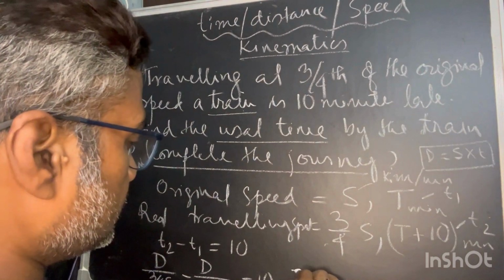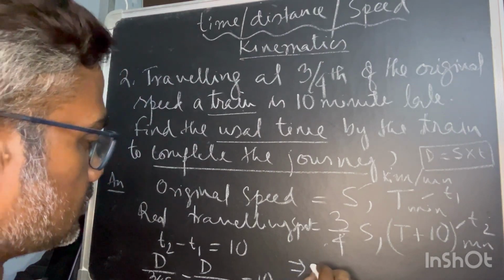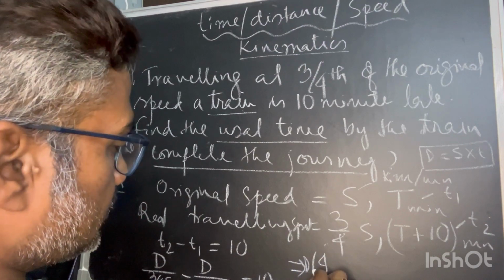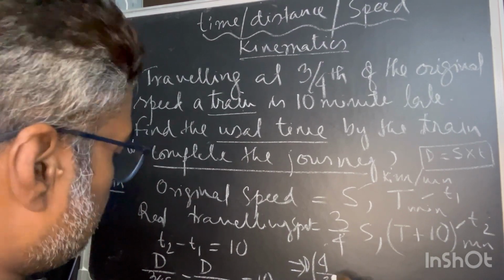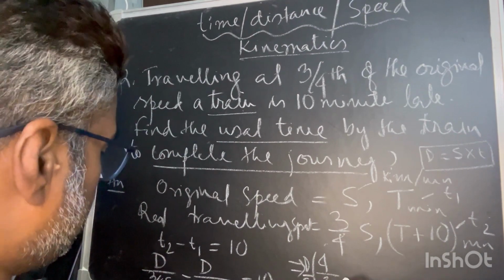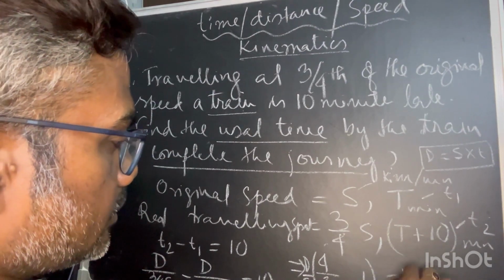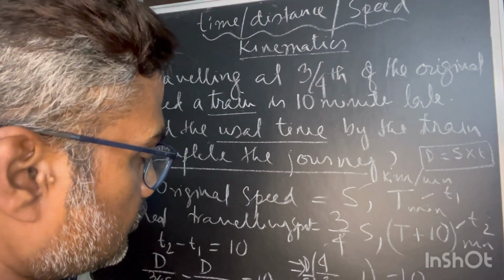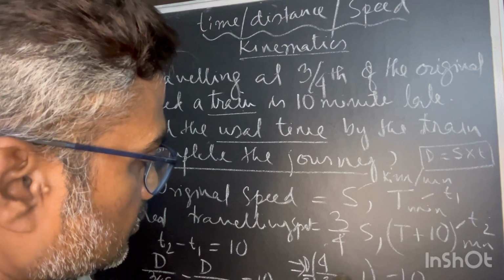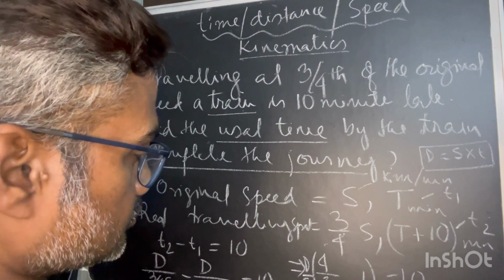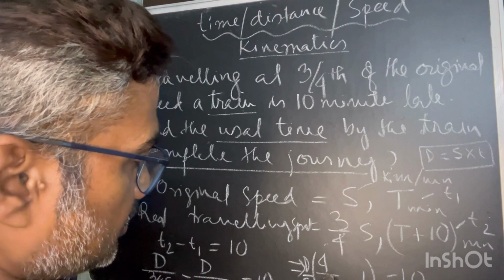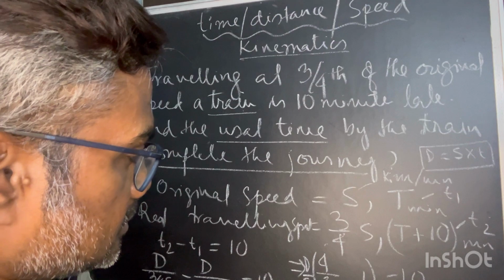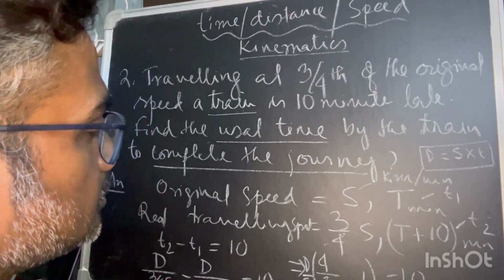Now solving this, let me take d out. So 3/4 and 1, d by s I am taking common, so it is 3/4 minus 1 into 10. So d by s is equal to... I am just not going to solve step by step, rather I am skipping, because 3 by 4 by 3 minus 1 is equal to 1 by 3. The 3 will go there, so this is 30. So d by s is equal to 30.